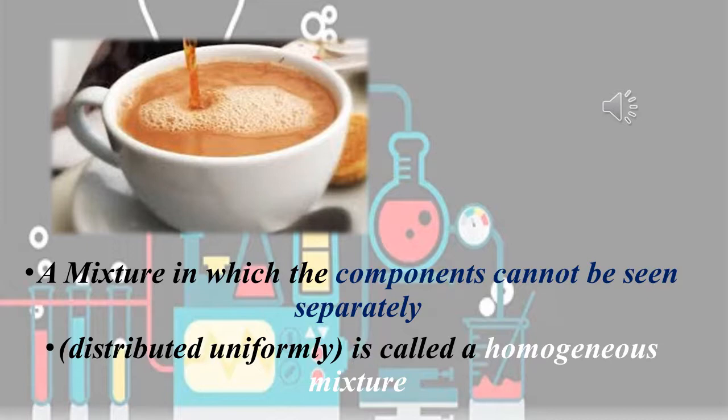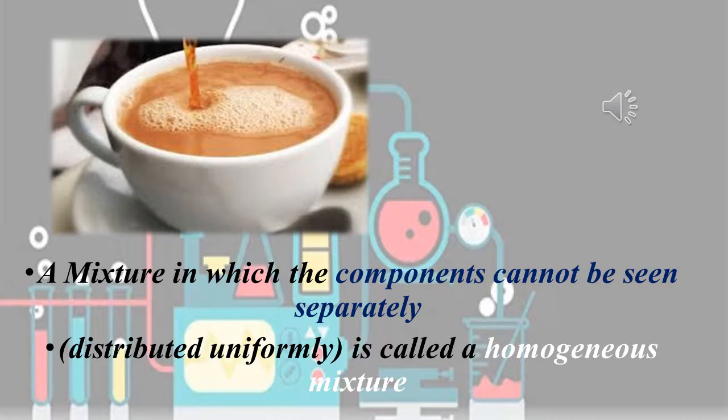But when the final product is ready, you are not able to distinguish the tea leaves from water or milk. So it looks the same throughout, or it is homogeneous. That is, it has the same composition throughout its mass.